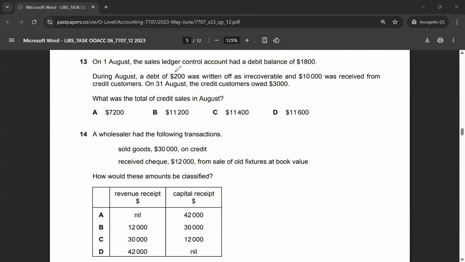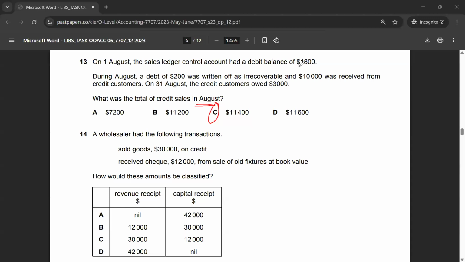On 1st August, the sales ledger control account had a debit balance of 1,800. During August, a debt of 200 was written off as irrecoverable and 10,000 was received from credit customers. On 31st August, the credit customers owed 3,000. What was the total credit sales in August? We need to calculate the total credit sales in August. The correct answer to multiple choice 13 would be option C, 11,400.